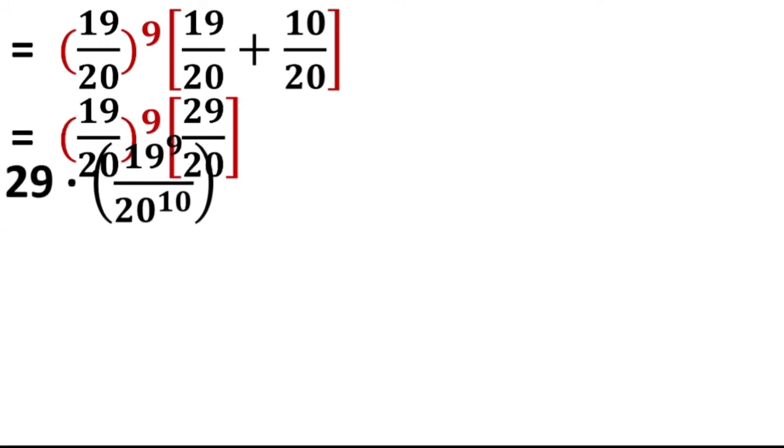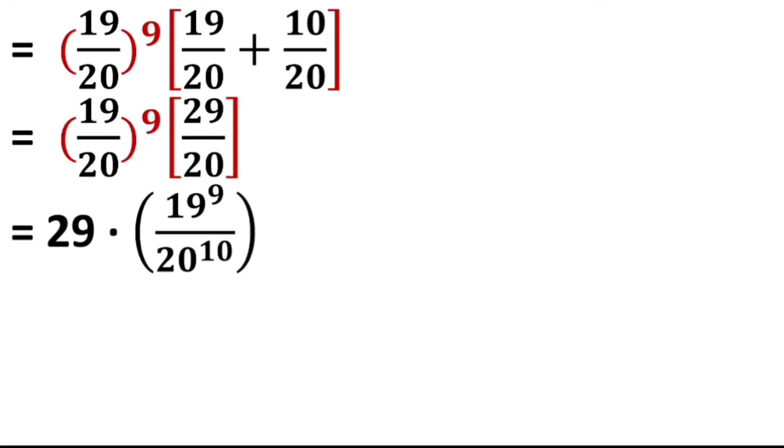Okay, that is 29. See here, you have to observe this. 29 we will take outside.